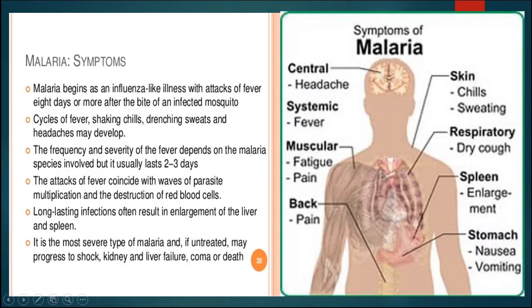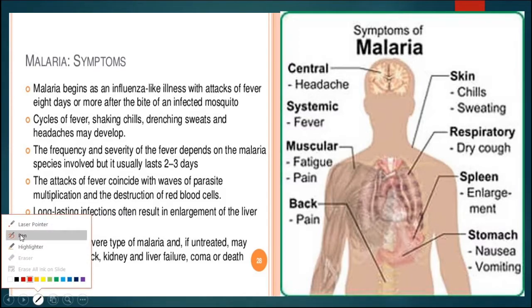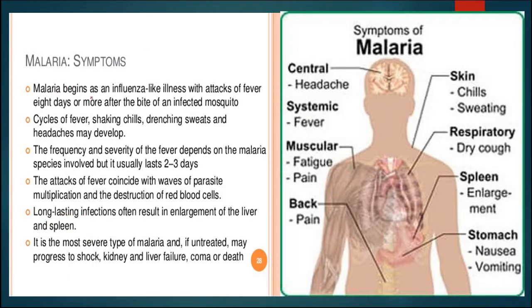Now these are some symptoms which occur in malaria. To diagnose them: malaria begins as an influenza-like illness with an attack of fever 8 days or more after the bite of an infected mosquito. That means the incubation period is about 8 days, that is 1 week, 7 to 8 days. Now cycles of fever, shaking, chills, drenching sweats, and headaches may develop. The frequency and severity of fever depends on the malarial species involved, but it usually lasts 2 to 3 days.